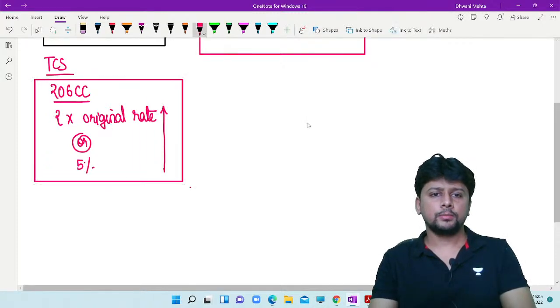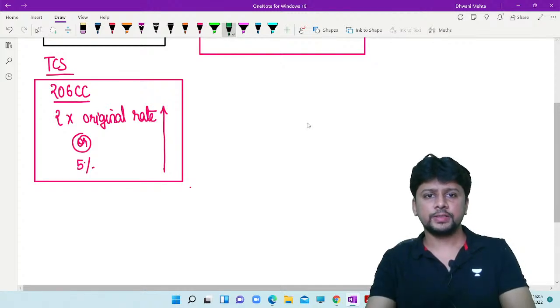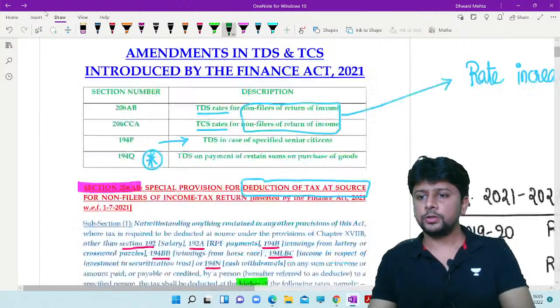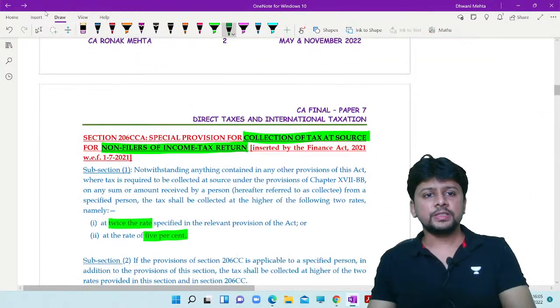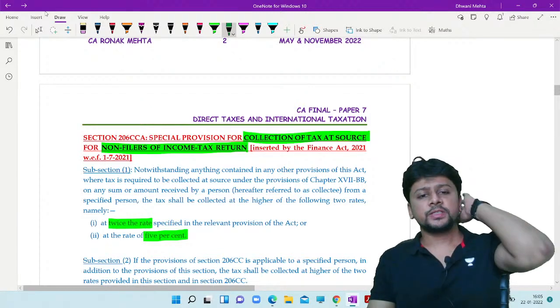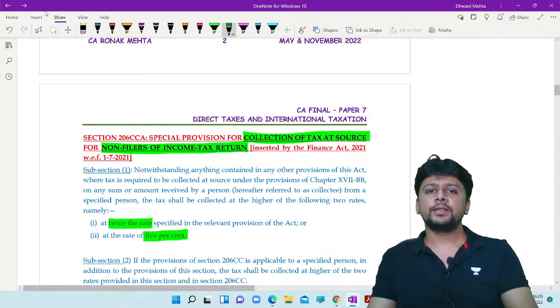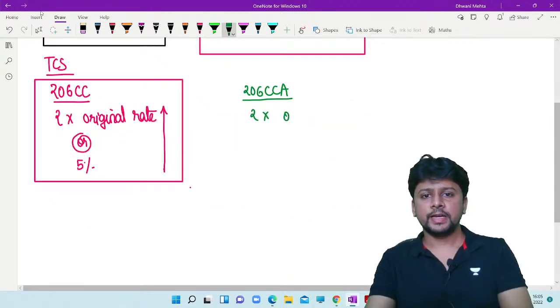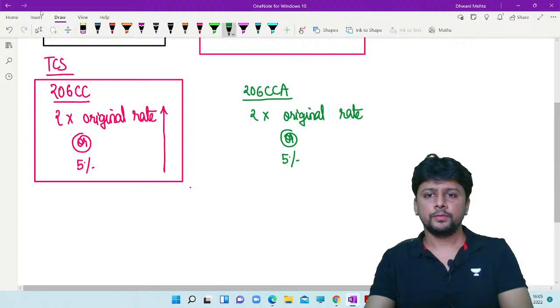But if you are also an assessee who has not submitted your return of income for the past 2 years, then the new section 206 CCA comes into play. And 206 CCA is also giving you actually the same formula: twice the rate specified in the relevant provision or at the rate of 5%. TCS is actually quite easy to remember. Twice the rate or 5%, whichever is higher of the two.